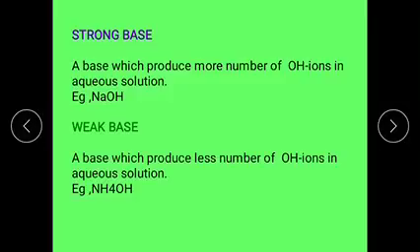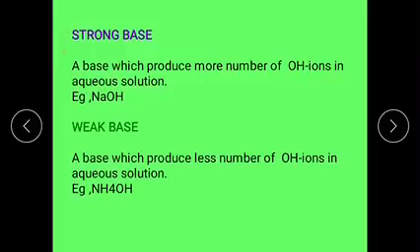Examples for this are the first and second group elements' hydroxides, except beryllium, which are the strong bases.